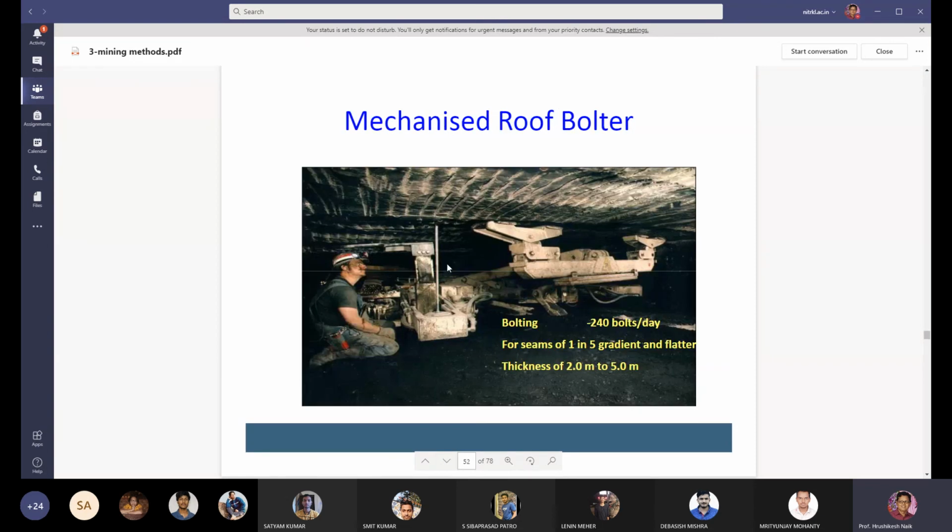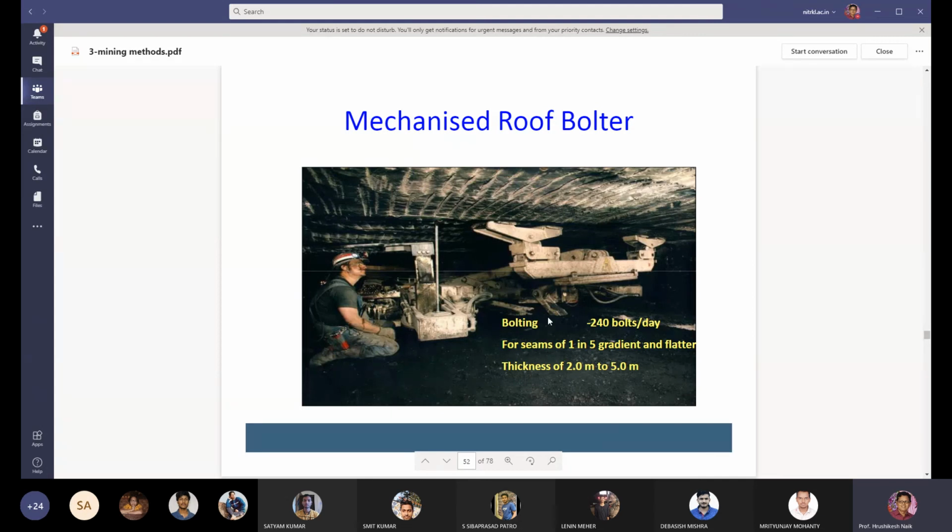And you know that in underground mines, roof bolting is carried out so that the roof will not fall down. This roof bolting is carried out with the help of a roof bolting machine. In surface mining, these things are not necessary. No need of supporting the roof. So this cost can be reduced in surface mining.